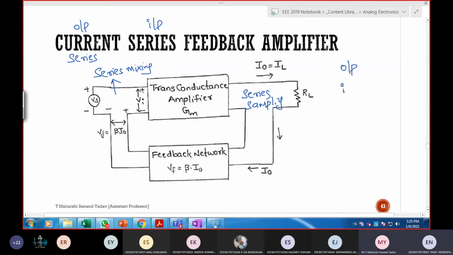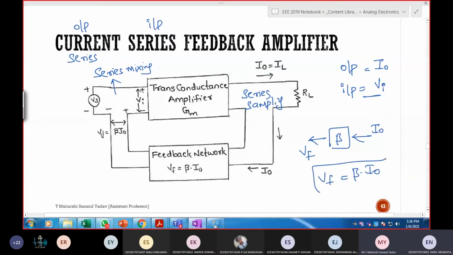Output is current, I naught, which is multiplied with beta. And what is the input? Voltage. So is it VF or IF? VF. So VF can be written as beta times I naught. Clear?